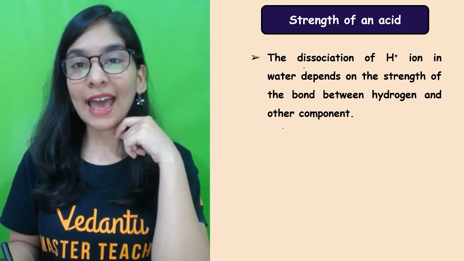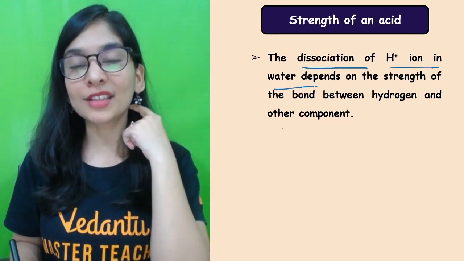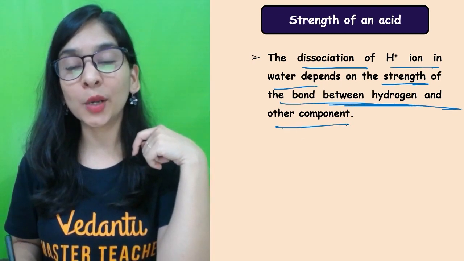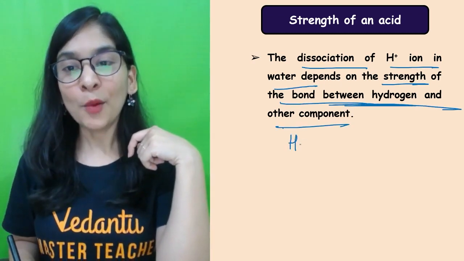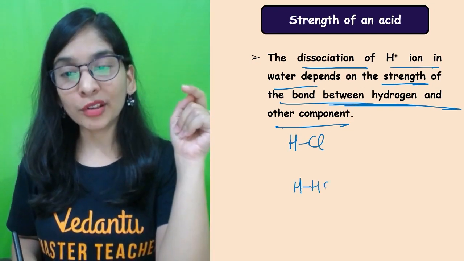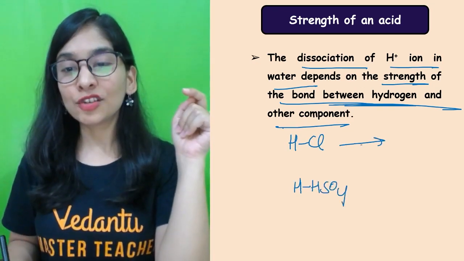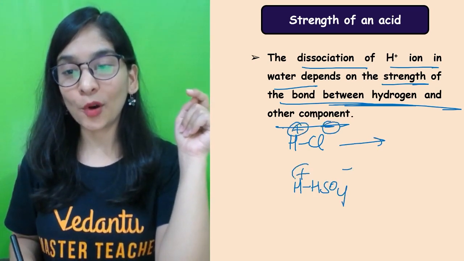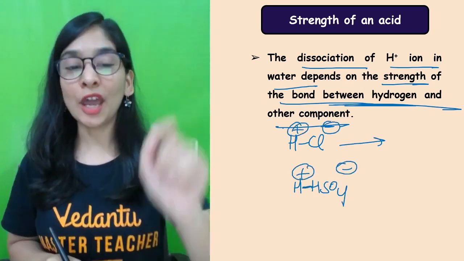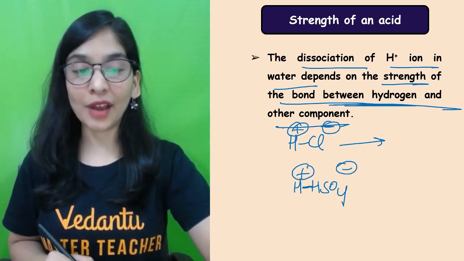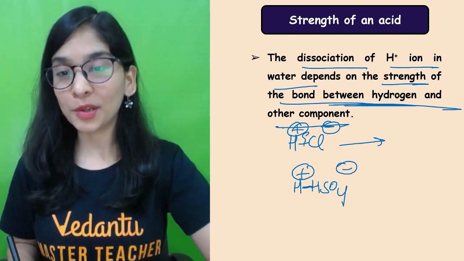Listen to this. The dissociation of H positive ions in water depends upon the strength of the bond between hydrogen and the other component. When I'm taking HCl and H2SO4, I can also write it in this way, students. That totally depends upon the bond strength between my H positive and the negative counterpart.